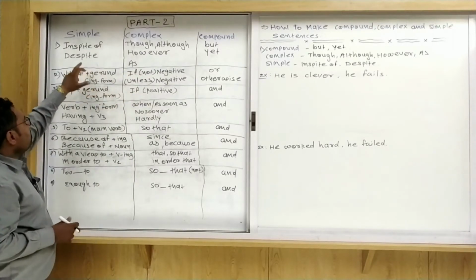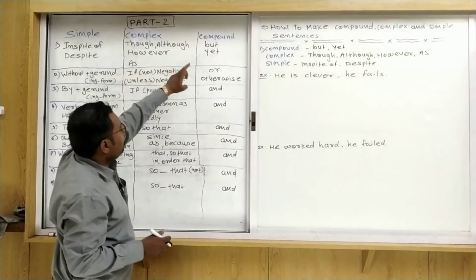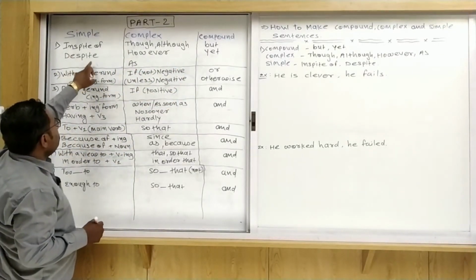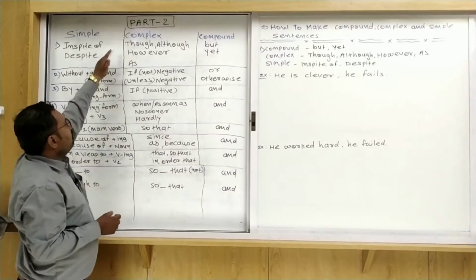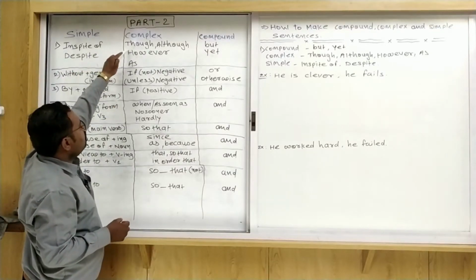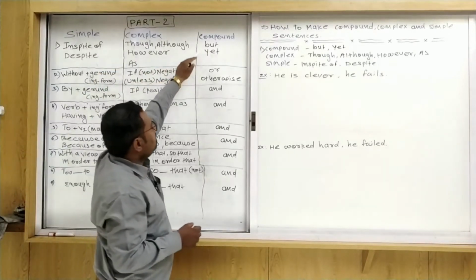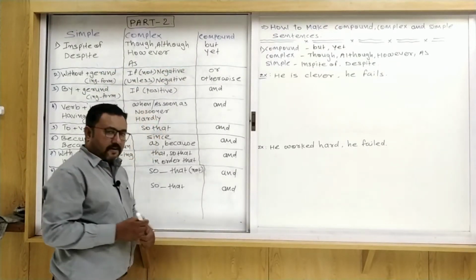See dear friends, simple, complex and compound. The first is in spite of, despite. In complex sentences: though, although, however, as. And in compound sentences we can use but and yet.